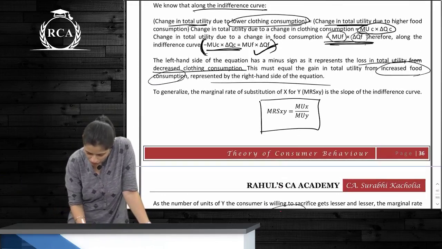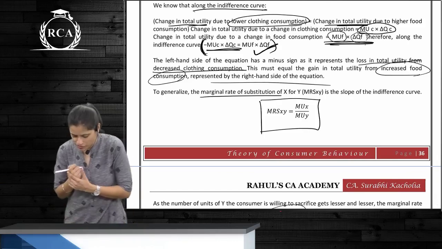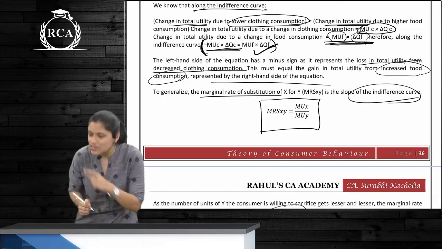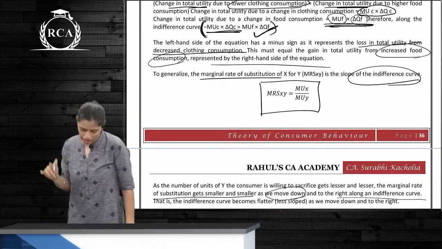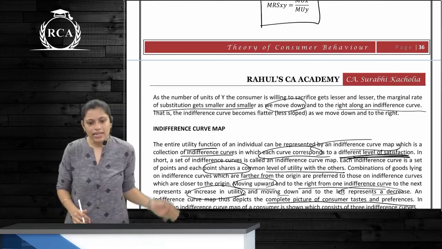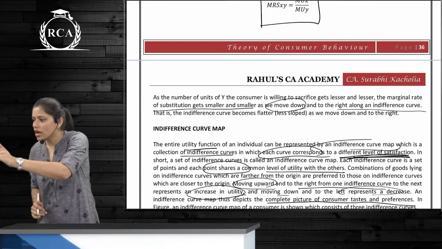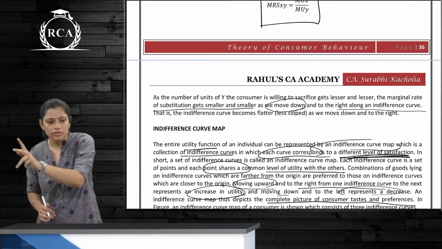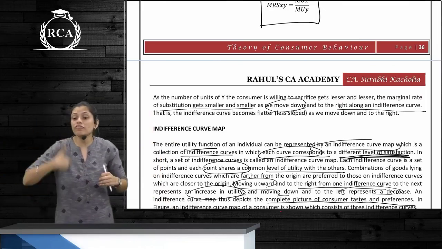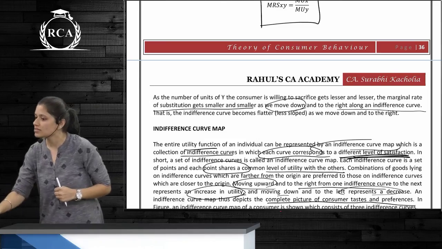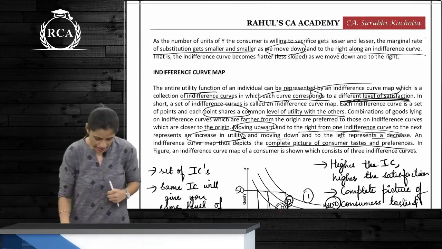What is the formula of the marginal rate of substitution of x for y? The slope of the indifference curve is MRS xy equal to MUx by MUy. And as you keep moving down the MRS slope, what is happening? The reason for substituting becomes lesser and lesser. Yes? Okay. Indifference curve map.